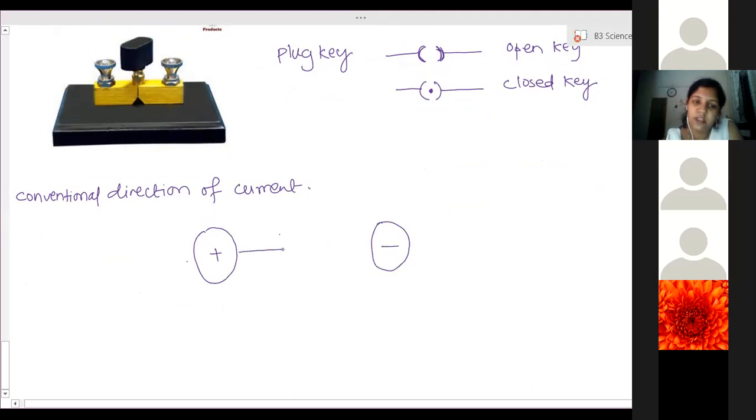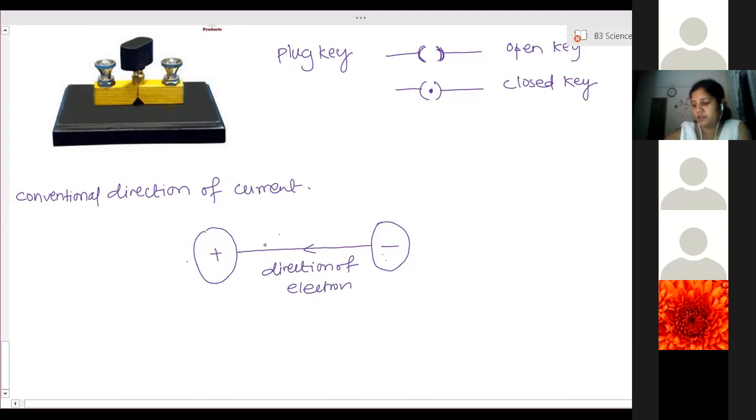And if in between them we connect a wire, electrons will move from negative to positive. This is the direction of electron, that is from negative terminal to positive terminal of the body. Negative body to positive body.